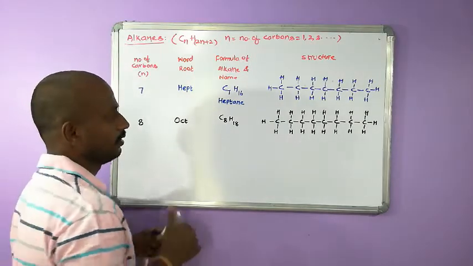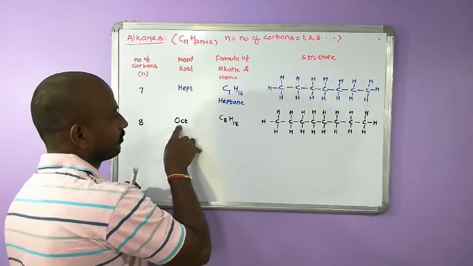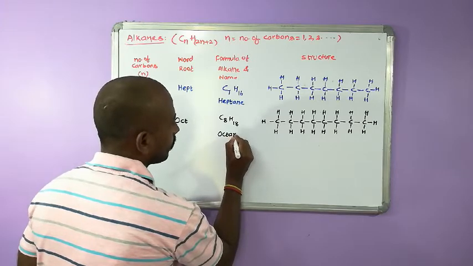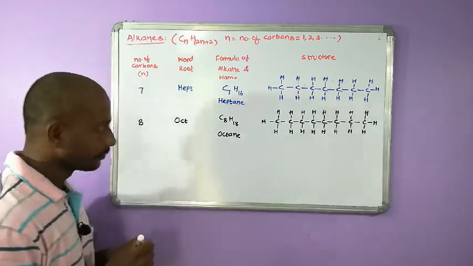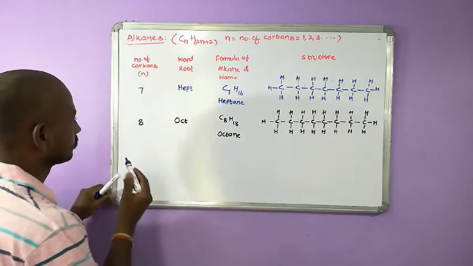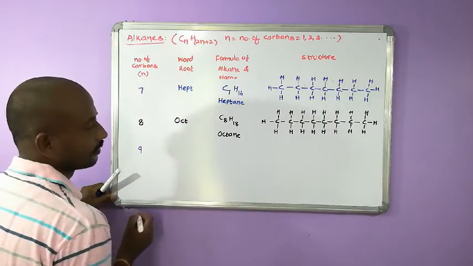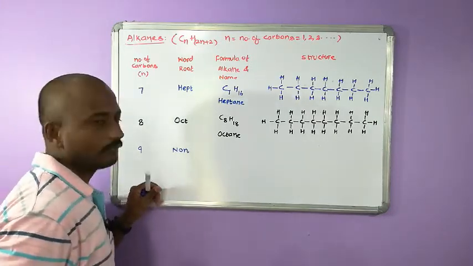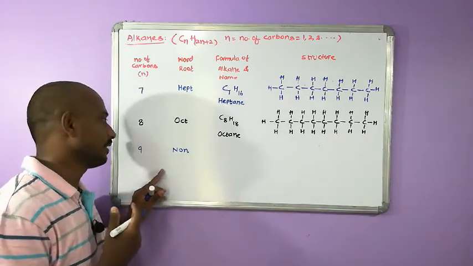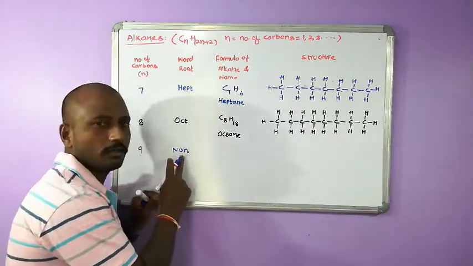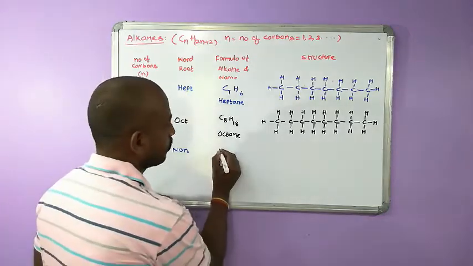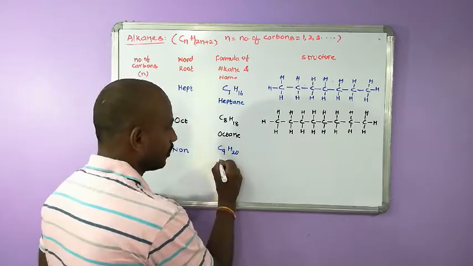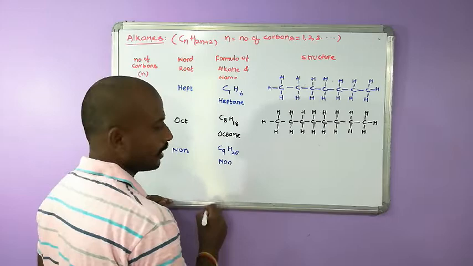Then what is the name of this compound? There are 8 carbons, therefore the word root is oct and the suffix is ane, therefore octane. Then 9 carbons, non is the word root. If the main carbon chain contains 9 carbons, the word root you have to use is non, N-O-N, non, and the formula is C9H20 and the name is non plus ane, nonane.